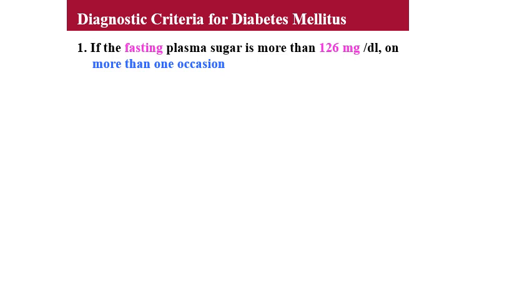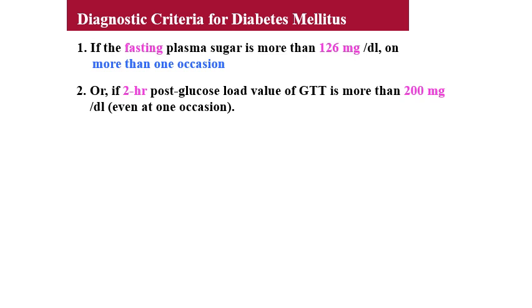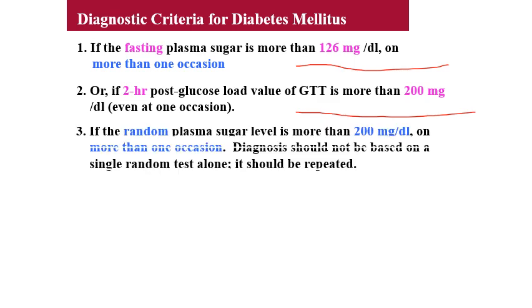So in detail, about the diagnostic criteria for diabetes: if the fasting plasma glucose is more than 126 milligram per deciliter on more than one occasion, or if the 2 hour post glucose load value of GTT is more than 200 mg per deciliter even on one occasion, or RBS, what is RBS? Random plasma glucose, it is more than 200 milligram per deciliter on more than one occasion. So the diagnosis should not be based on a single random test alone, it should be repeated.